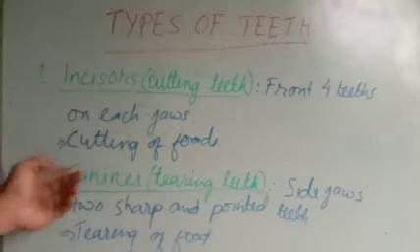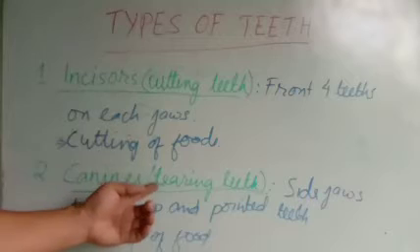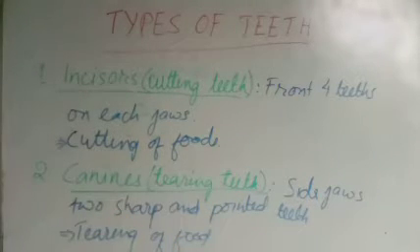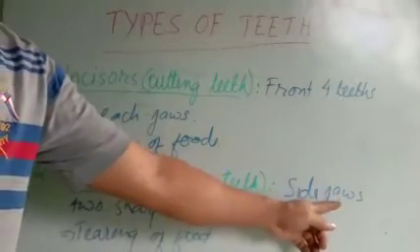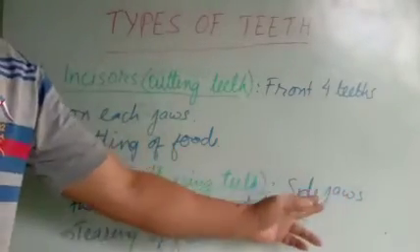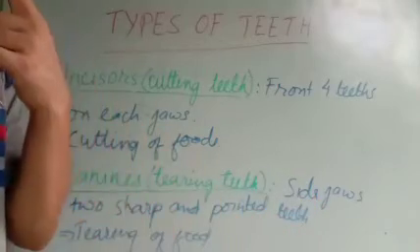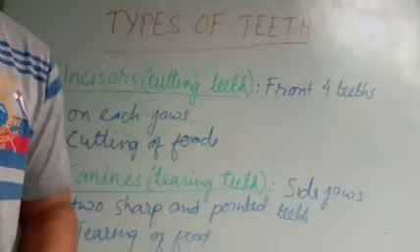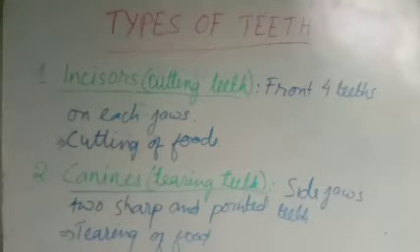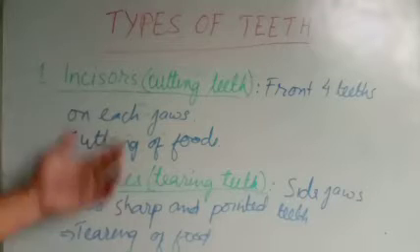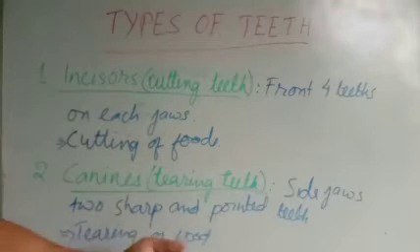And the second is the canine teeth, in other words, tearing teeth. There is one on each side, so we have two canines. These are very sharp and pointed, like dogs also have canine teeth. For us, we have only these two. The main purpose of these teeth is tearing of food.